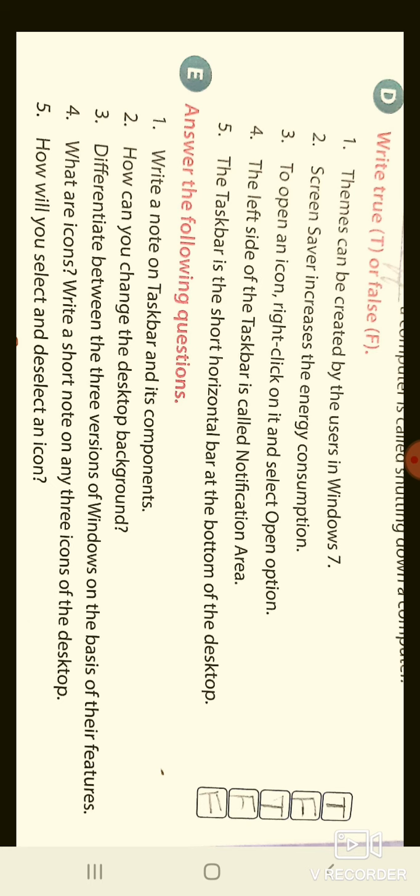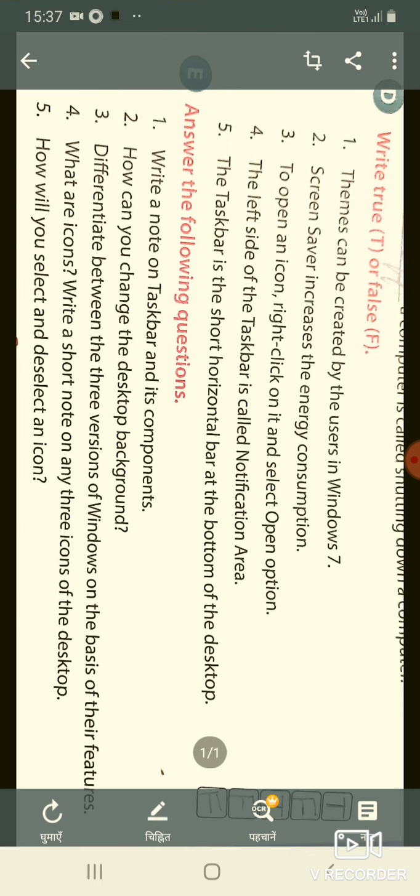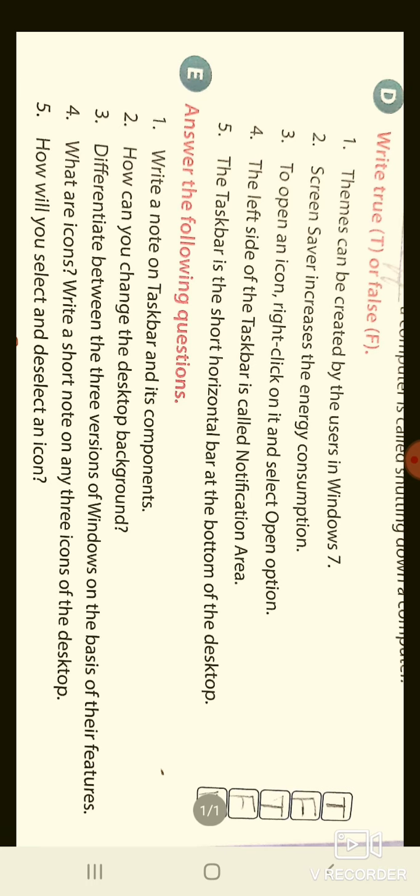The next is: screensaver increases the energy consumption. So that is not true, because energy consumption is a constant of the computer. It will not be changed in any condition. So a screensaver does not increase or decrease the energy consumption. So that statement is totally false. So the answer to the second will be false. Okay, now going to the third.